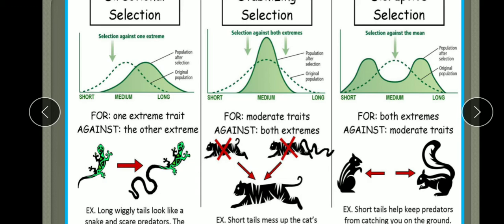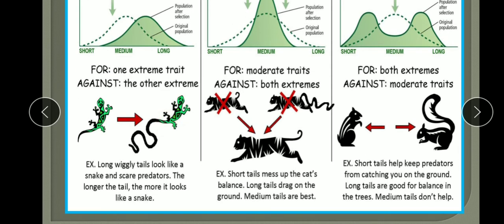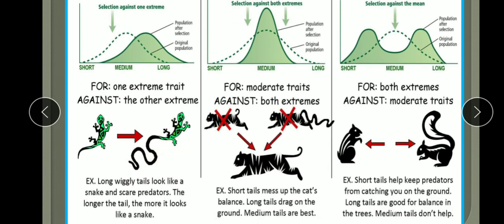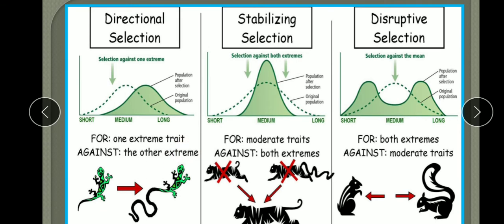So here we are going to study the formation of the new species when more individuals acquire value other than the mean character. So let me see, one example is given here, that long wiggly tails look like a snake and scare predators in the lizards. So the longer the tail, the more it looks like a snake. So here one extreme trait is being selected against the other extreme. Understood? This is directional selection.